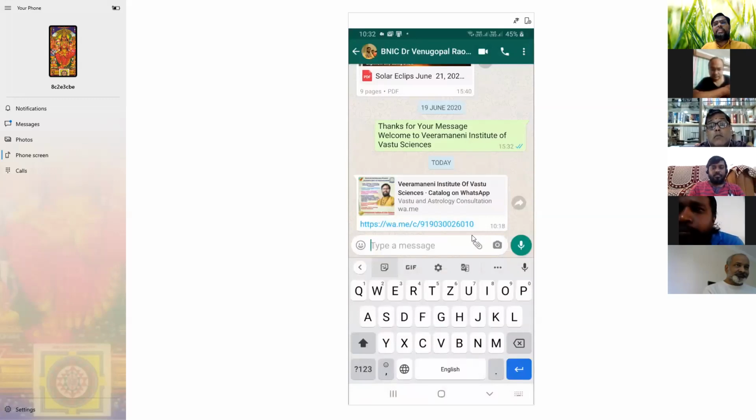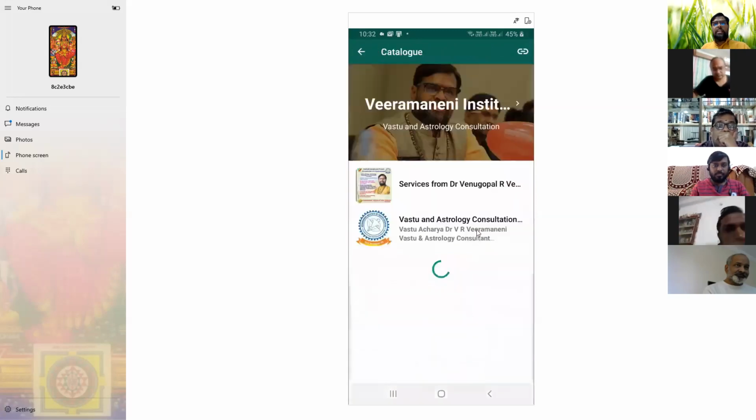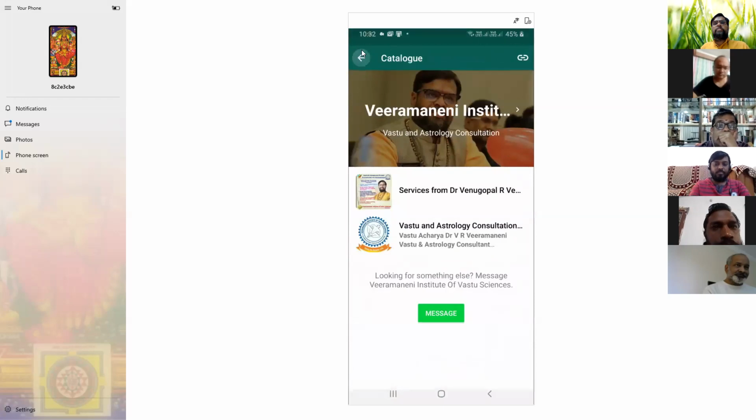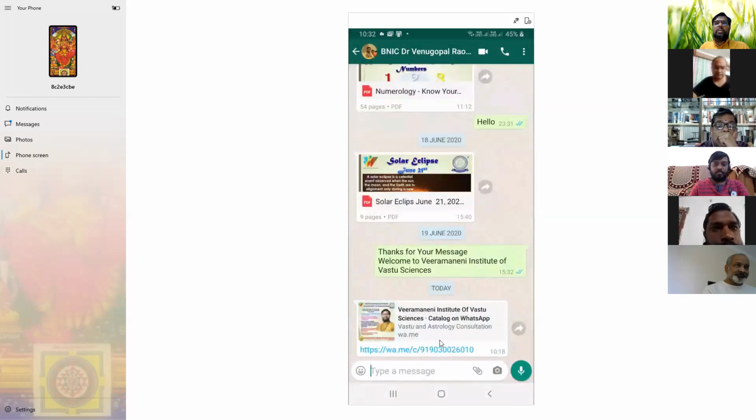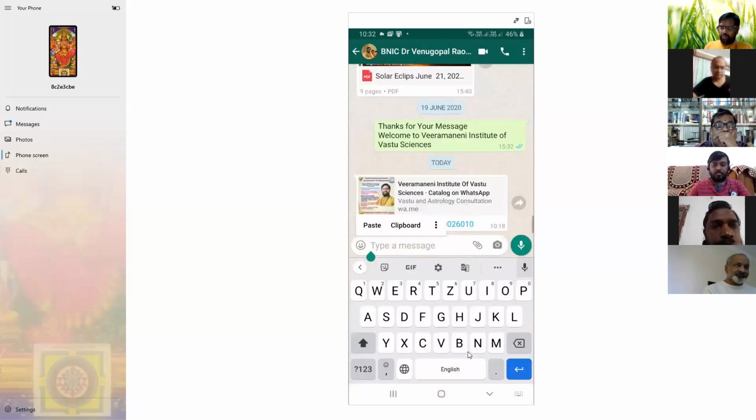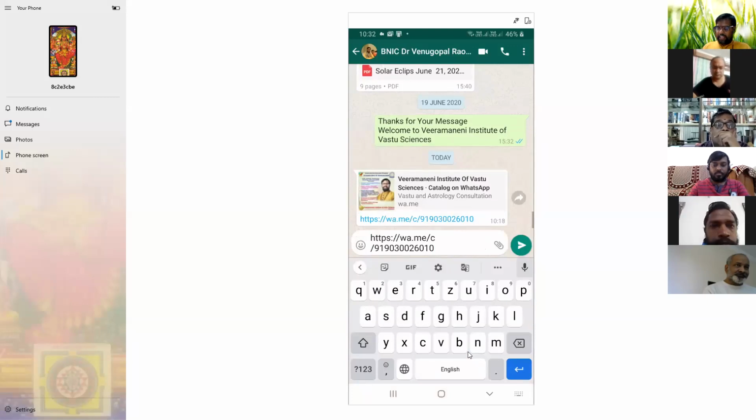WhatsApp.me/C/number, right? Then don't put the C. Remove the slash and C, and put whatever number you want to send. Then they will receive the message. This C is for catalog. There is no catalog. I'll write here. You understand? I tried. Okay, I'll remove the C.